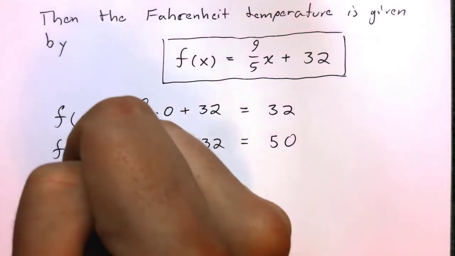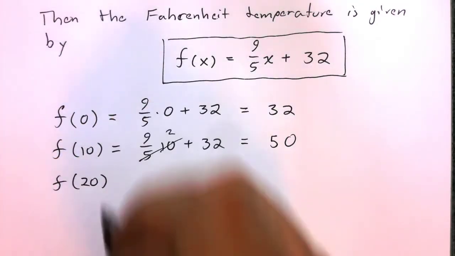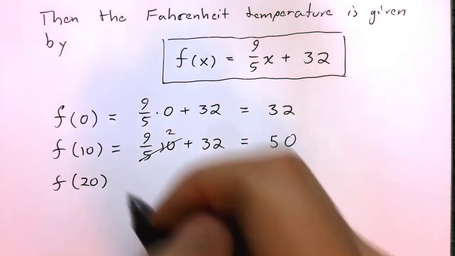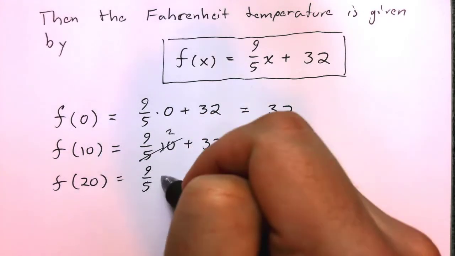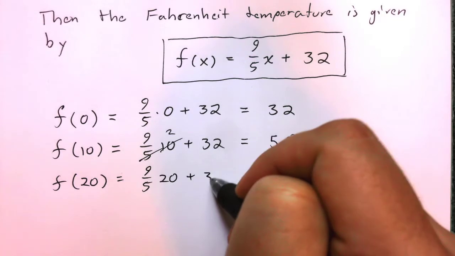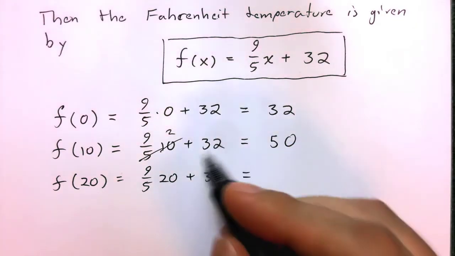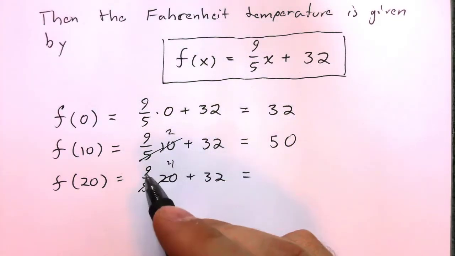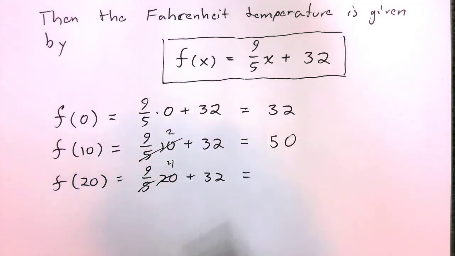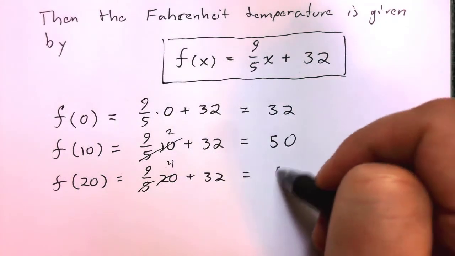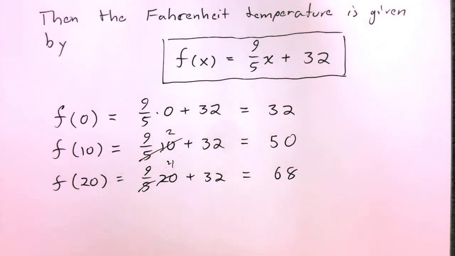What about when the Celsius temperature is 20? Well, that's going to be 9/5 times 20 plus 32. Well, 5 goes into 20 4 times. 9 times 4 is 36. 36 plus 32 is 68. So the Fahrenheit temperature associated with 20 degrees Celsius is 68.